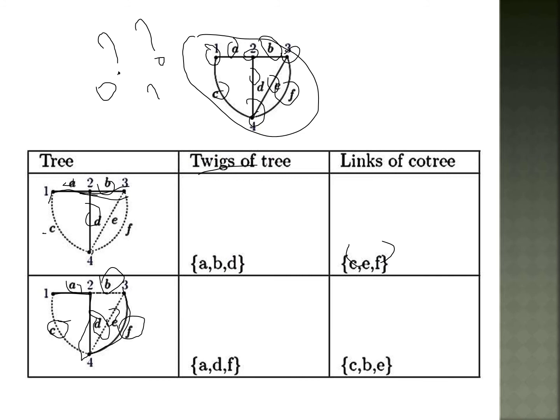There are 4 nodes and branch A, branch B, branch C, branch D, branch E, branch F. Here I am taking the tree with A. All nodes should be joined without forming any loop. One rule of a tree is that by joining all nodes of a graph without forming any loop we can draw the tree. So this is one tree.